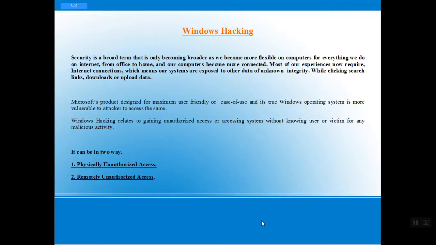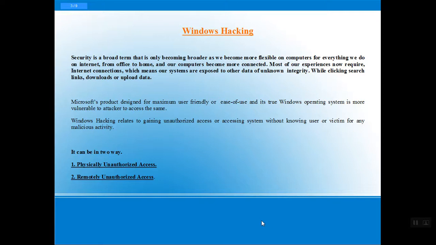In some ways it is for stealing information for personal use or official purpose, or for getting access to any system, getting the user details, passwords, company accounts of the victim and target. So we are talking about Windows hacking. It means hacking the Windows operating system without the knowledge of your victim or your target.